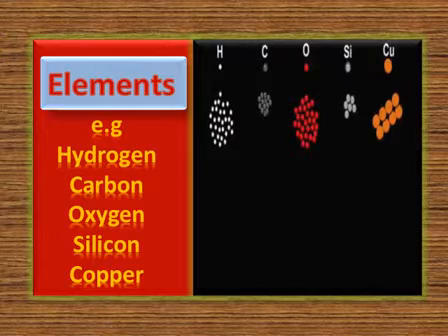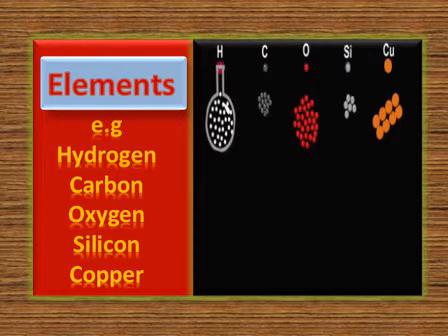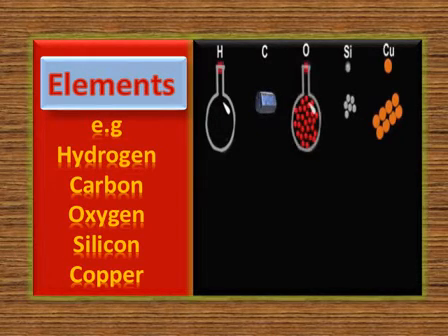As you have seen many elements in the previous slide, now you are looking at a few examples that we will discuss. Hydrogen: I have drawn some small atoms, and you can see the hydrogen atoms disappearing because hydrogen is a colorless gas and its molecules are colorless, so we cannot see them.